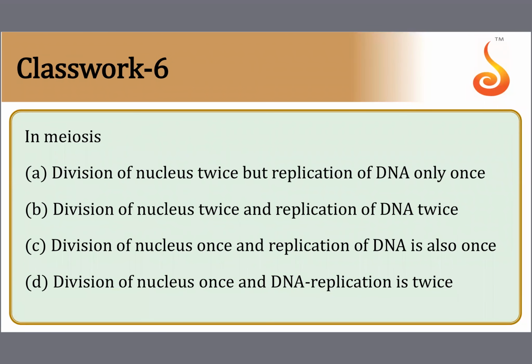In meiosis, answer this question also I discussed. In meiosis, division of the nucleus occurs twice, but replication of DNA is only once. Very good. Isn't it? Division happens during meiosis 1 and meiosis 2. But I told you there is only one S phase. Again and again the DNA will not replicate. Okay? So option A.